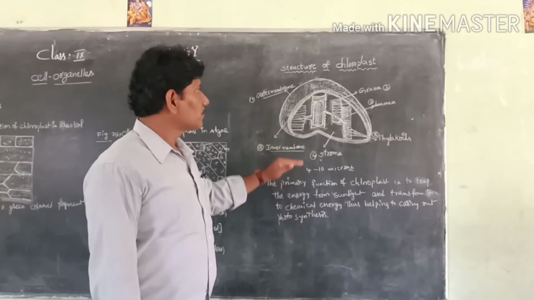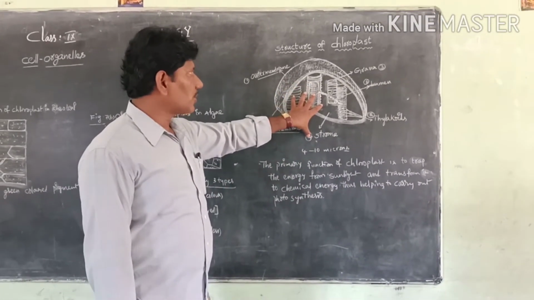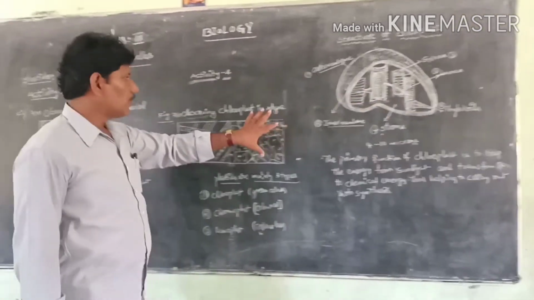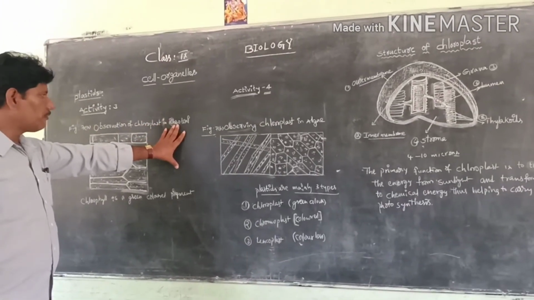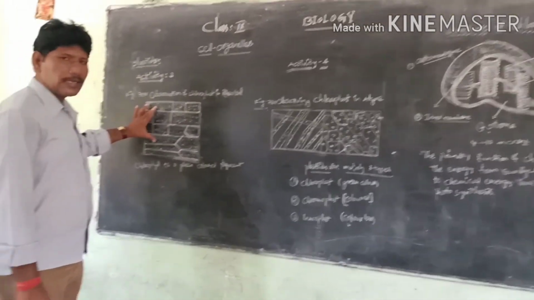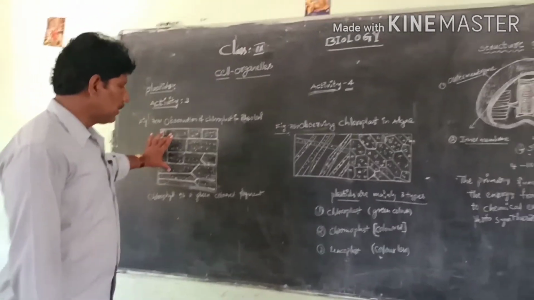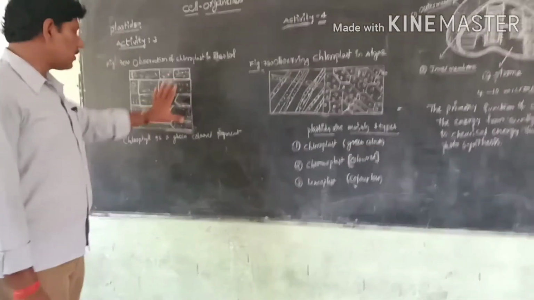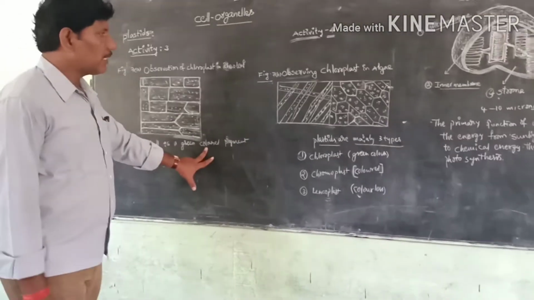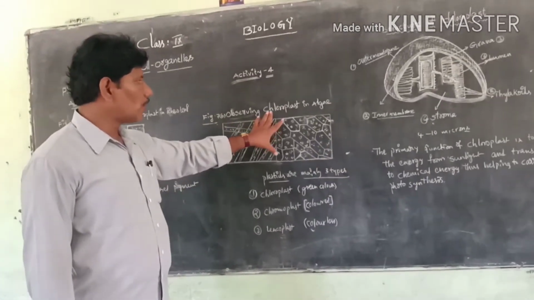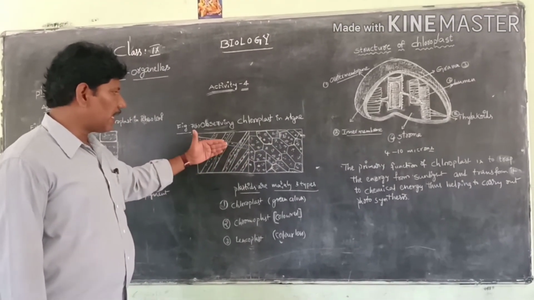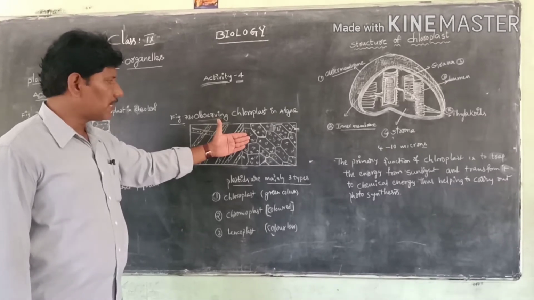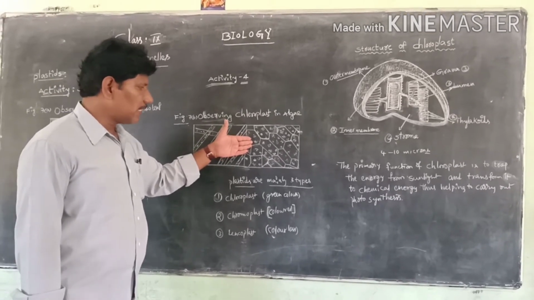Next, after completion of the structure of chloroplast, see, till now what we have to learn? Observation of chloroplast in the rheo leaf, the textbook diagrammatic representation. Why is it green? Because of the chlorophyll pigment. Next, when we observe the chloroplast in algae, it appears like blades or ladder-like structures, or it may be dots or star-like structures.